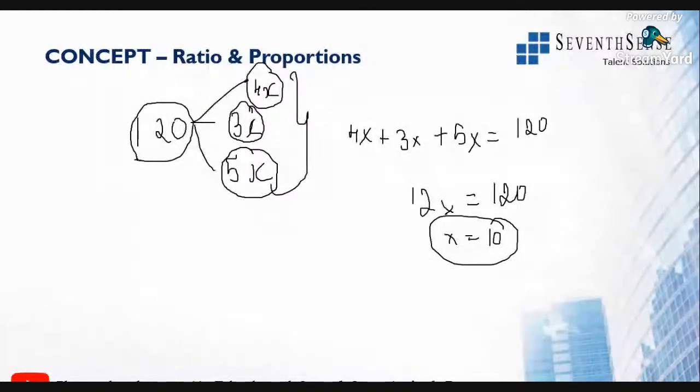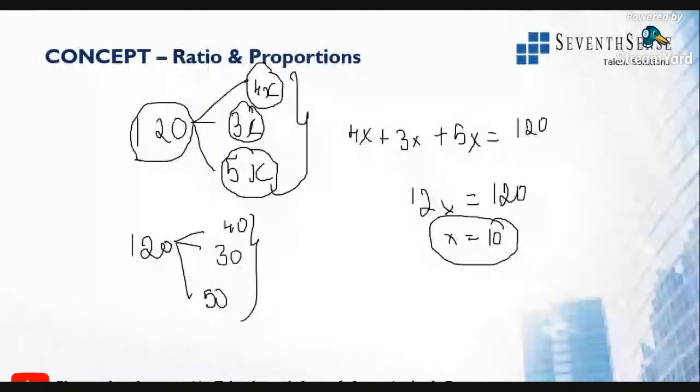If you go with value 10, substitute for all those numbers. So 120 is split up as 4 into x, where x value is 10. 4 into 10 is 40, 3 into 10 is 30, 5 into 10 is 50. So these are three different methods of finding the ratio value, which is easy and better to solve it.